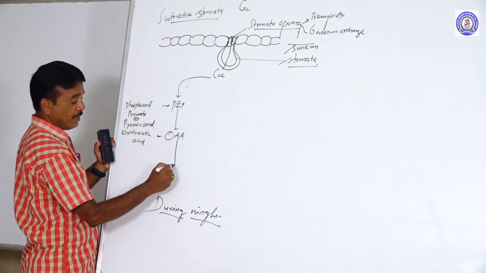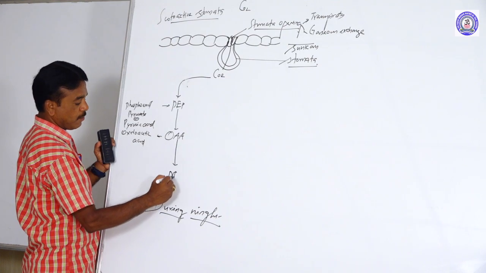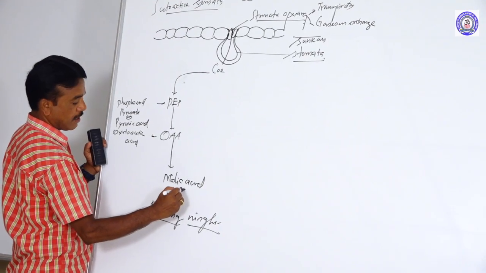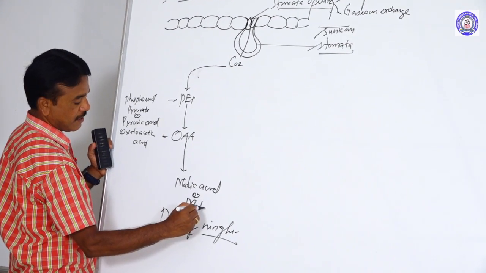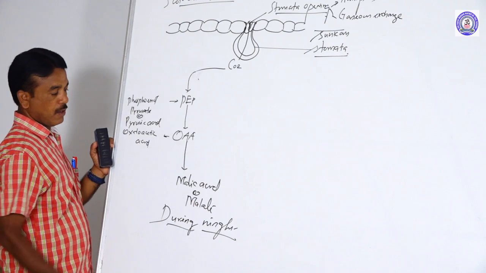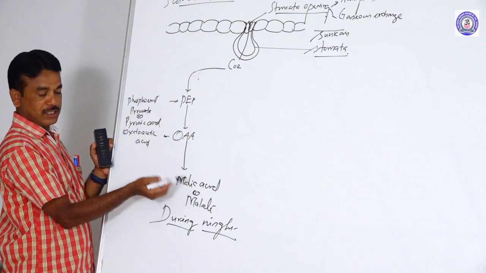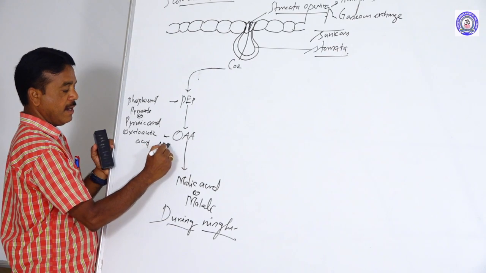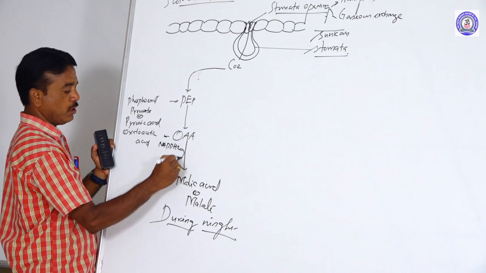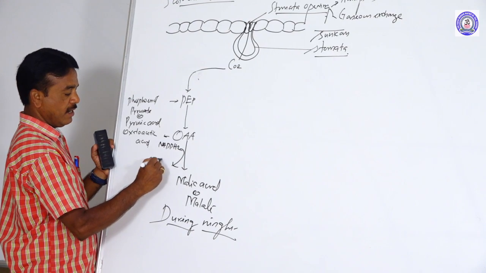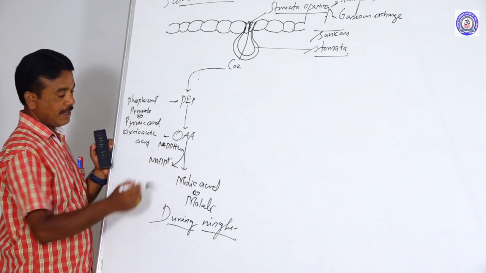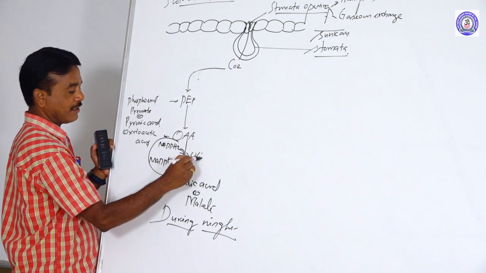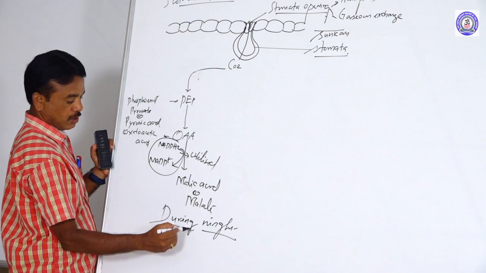Oxaloacetic acid is converted to, or produces, malic acid, or also known as malate. For the conversion of oxaloacetic acid to malic acid, NADPH2 is oxidized into NADP plus. That energy is utilizable during daytime.